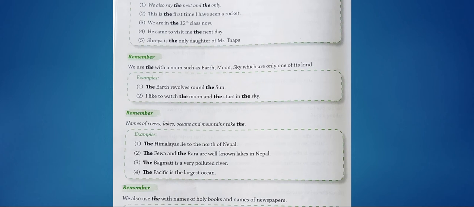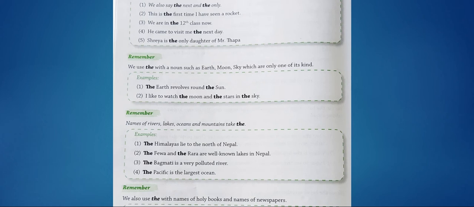We use the with a noun such as earth, moon, sky, which are only one of their kind. Okay, something unique. The earth, only one of its kind. Then we make use of the definite article the. The earth revolves around the sun. I like to watch the moon and the stars in the sky.